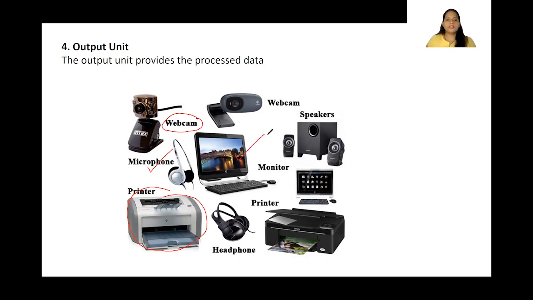It can be displayed on a monitor, like how you do it in your lab. The program output you always get on the monitor, so that is also a kind of output. So speakers for audio output, printer, headphones, etc. These are the output units. What they do is, whatever processed data is there inside the CPU, that will be shown to the user with the help of our output unit. So they are also very important.